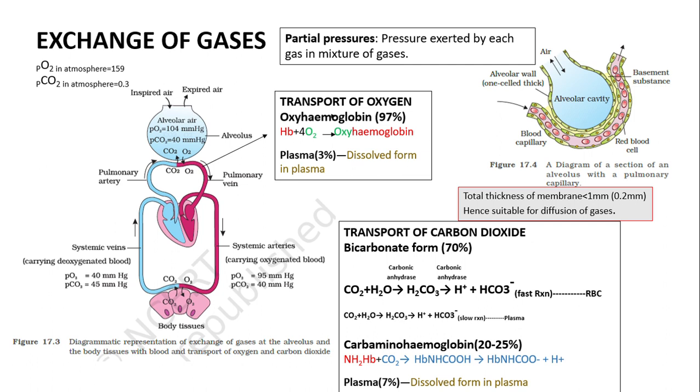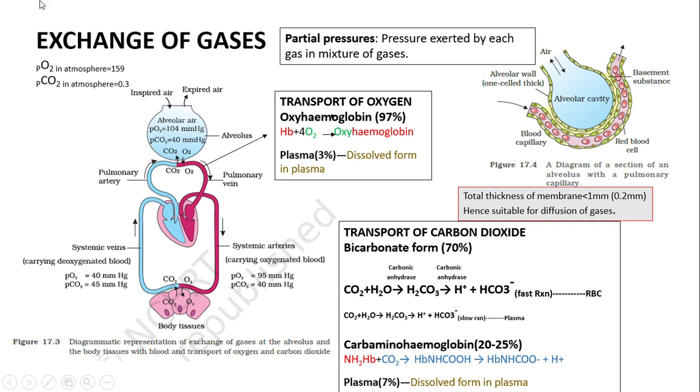That means from the atmospheric pressure it will enter into your respiratory organ. Out of the mixture of gases, we are mainly concerned with oxygen and carbon dioxide, because oxygen is used up during respiration to yield energy, and carbon dioxide is the byproduct of respiration which is exhaled out.